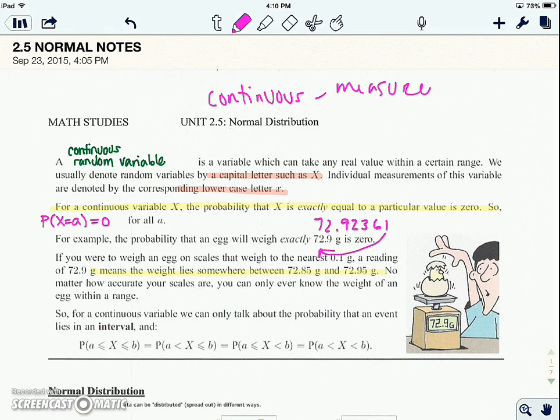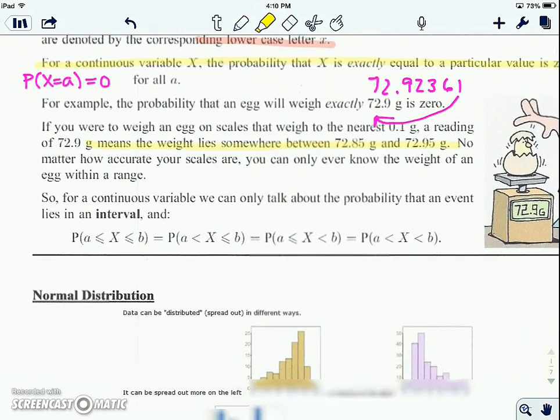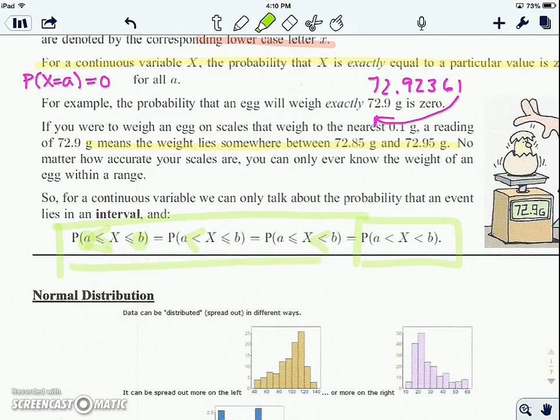So basically, for a continuous variable, we only talk about the probability of the event lying within an interval. So between two values. And because it can never be an exact value, we might say the probability of it being between A and B, well, we'd say less than or equal to, but it can never really be A. So it would just be less than here. Okay, so it really is this. You'll see mathematicians use less than or equal to. Okay, well, we could get the scale to say 72.9, but it's never actually going to equal 72.9. So this is the true correct way.